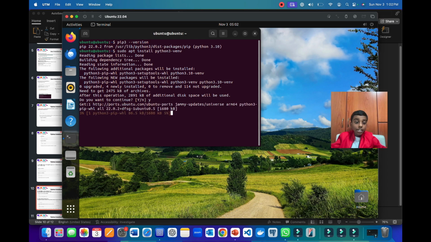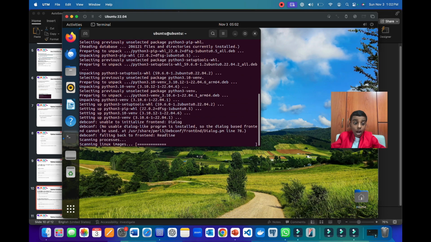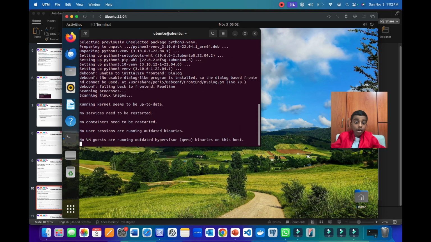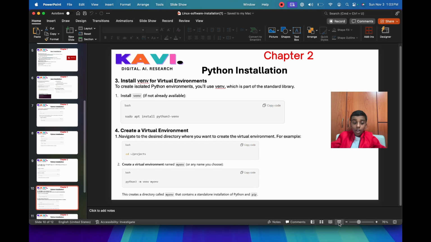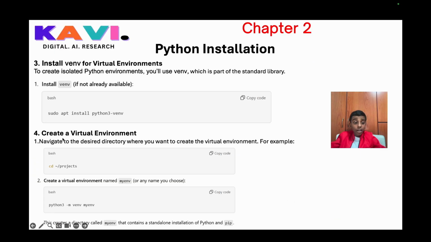Now here it will take some time because it's downloading the virtual environment. Now as you can see, it's already done. Now let me just type in clear. Now let's go back to our PPT to learn more. Now here we have to create a virtual environment. So you must navigate to the desired directory where you want to create the virtual environment, for example, cd projects.